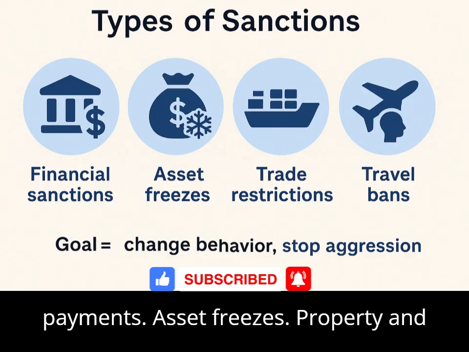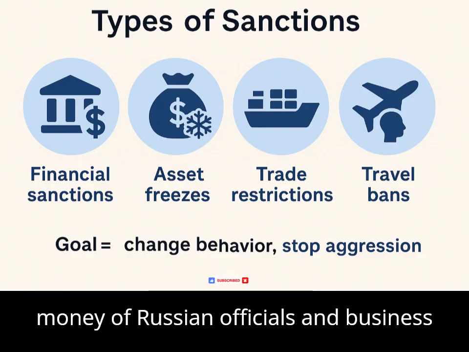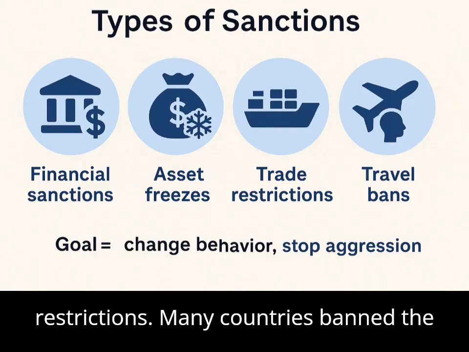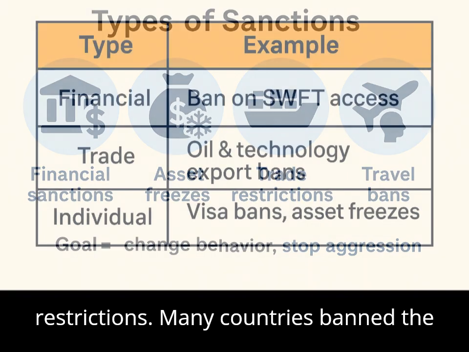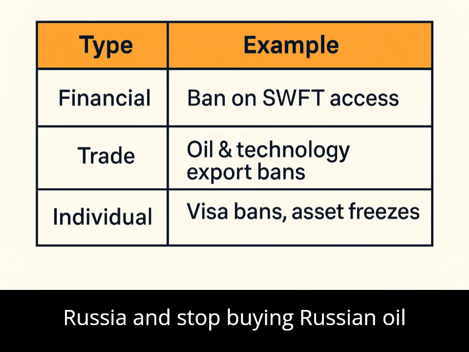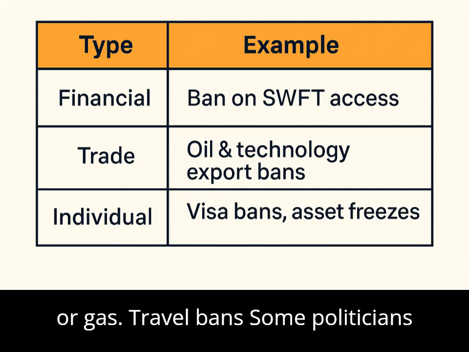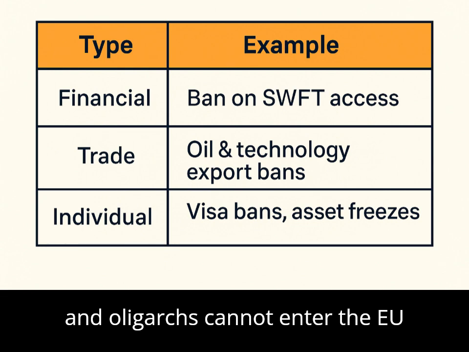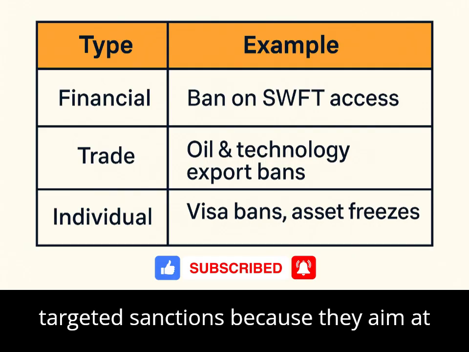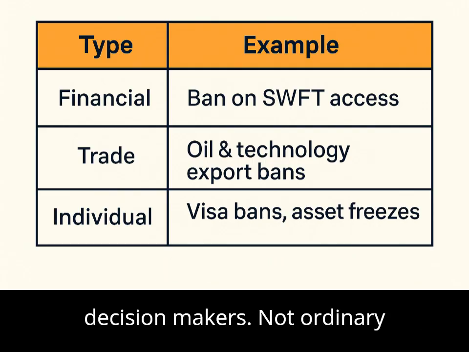Asset freezes. Property and money of Russian officials and business people were frozen abroad. Trade restrictions. Many countries banned the export of high-tech goods to Russia and stopped buying Russian oil or gas. Travel bans. Some politicians and oligarchs cannot enter the EU or the US. These are called targeted sanctions because they aim at decision makers, not ordinary citizens.